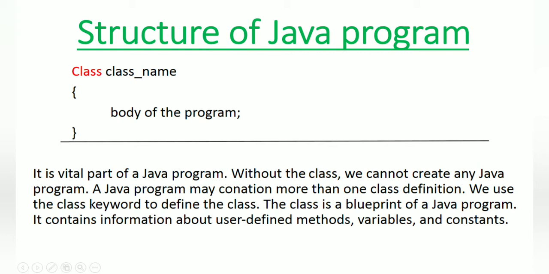Let us take the programming language C. C is procedure-oriented programming because without writing a class, we can write a C program. But without writing a class, we cannot create or write a Java program. Now you are thinking, what is a class? A class means a collection of similar kinds of objects.